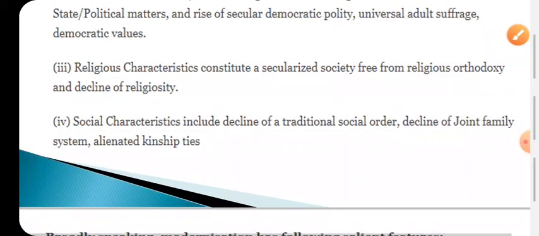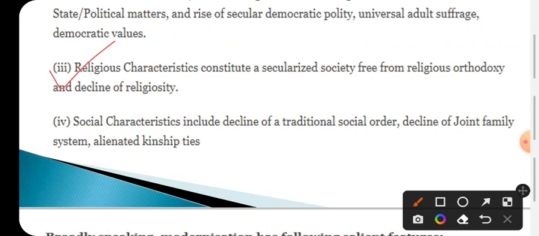Then come to the third point, the religious characteristics of a modernized society, which should be a secularized society, free from religious orthodoxy. We shouldn't feel that our religion is upper and others are lower. No, not like that. We should feel that all religions are of the same capabilities. We humans have divided the society into various religions. God has never described such things, God has never made such discrimination among men. So we should feel that all religions have their own identity, and we should respect them.